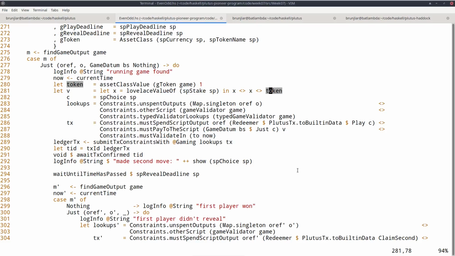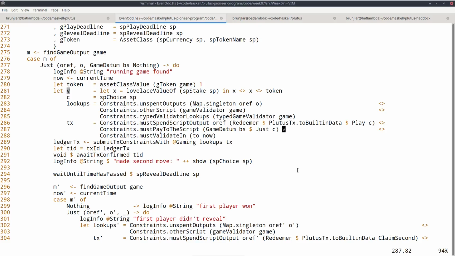C is our choice. Let's look at the constraints first. So we must spend the existing UTXO with redeemer play, our choice. Then we must create a new UTXO with the updated datum. So same BS, but now just C, just our move. And this V we computed, which now also contains our own stake in addition to the first player's stake and the NFT.